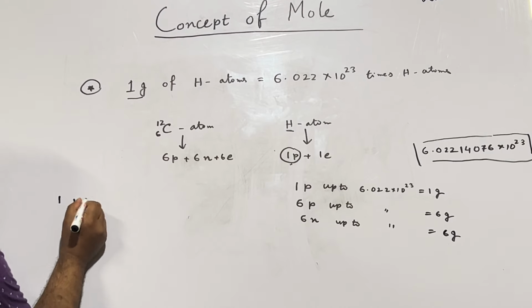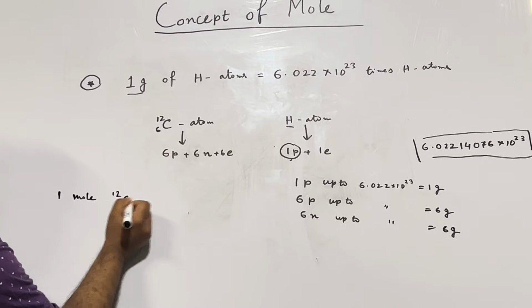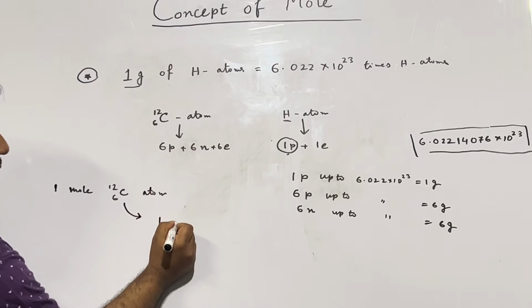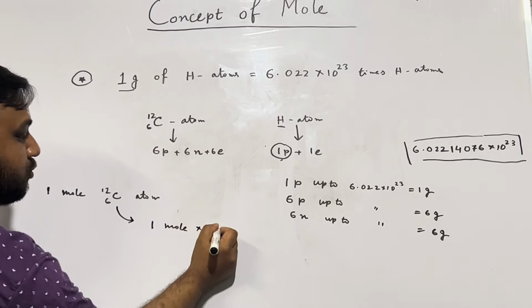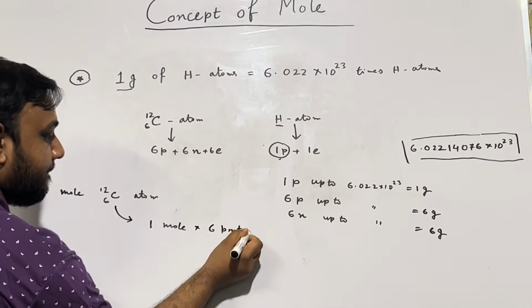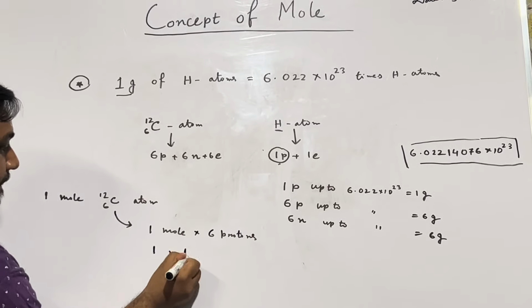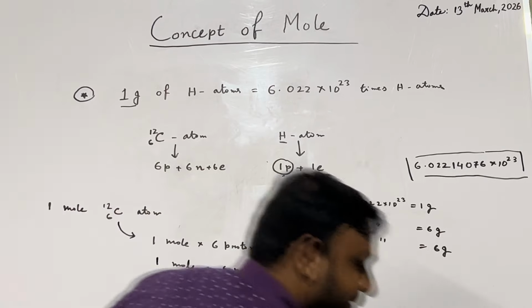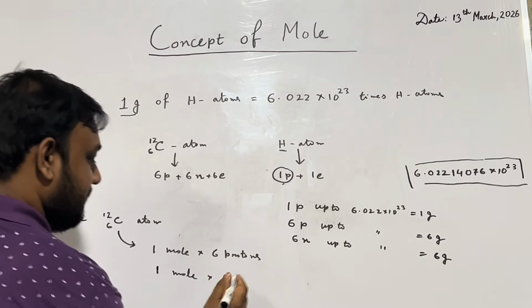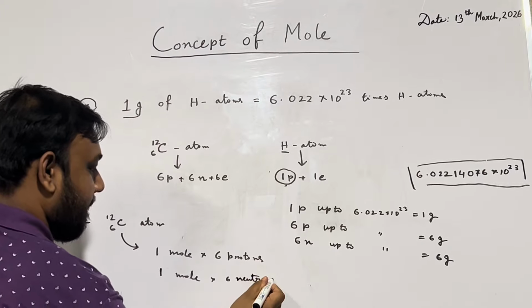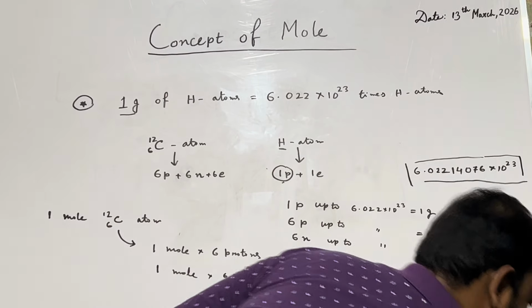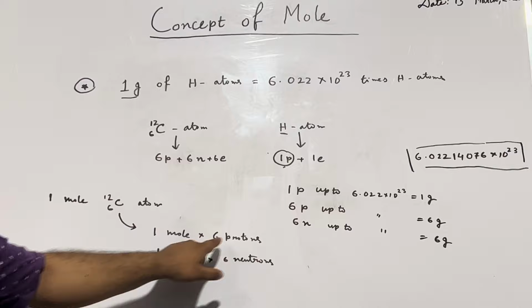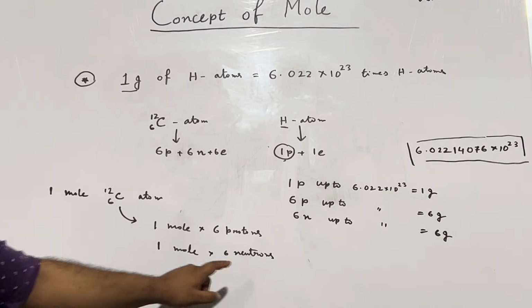But for 1 mole of carbon atoms, there is 1 mole into 6 protons and 1 mole into 6 neutrons, right?